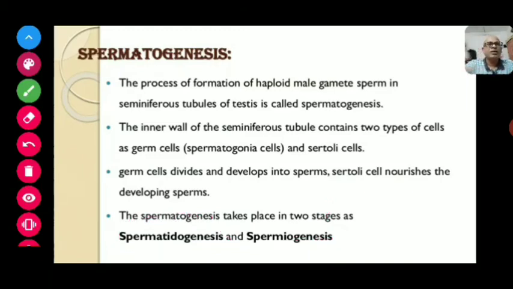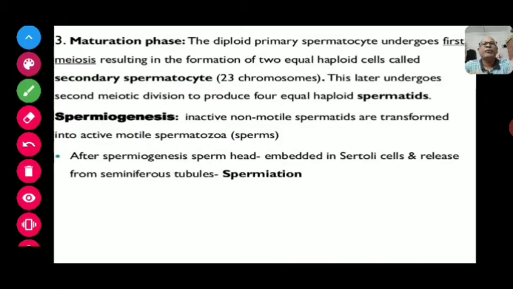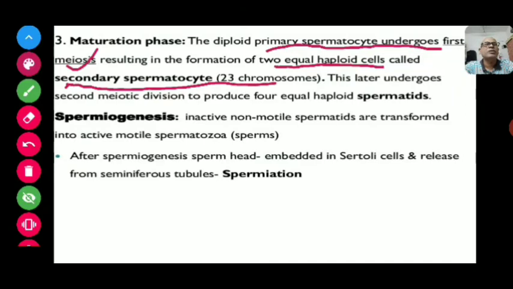The diploid primary spermatocyte undergoes first meiosis, resulting in the formation of two haploid cells known as secondary spermatocytes having 23 chromosomes, and these later undergo second meiotic division to form 4 equal haploid spermatids.